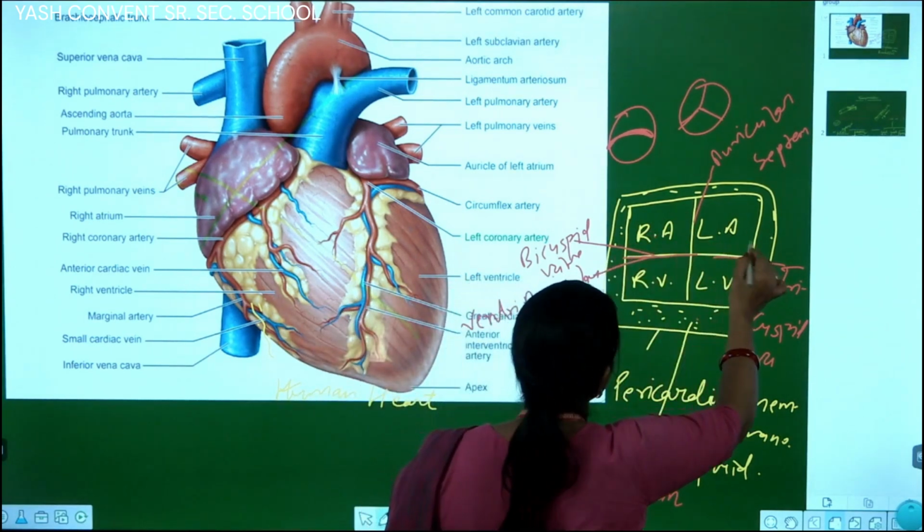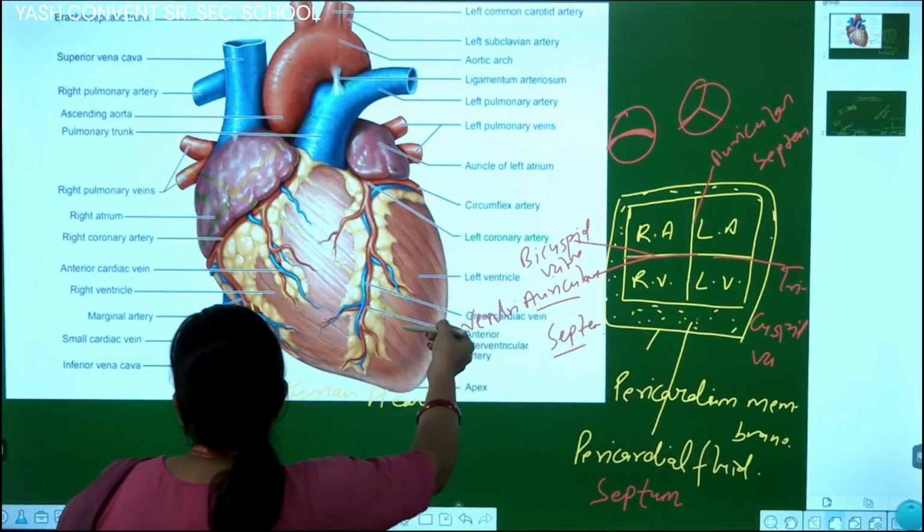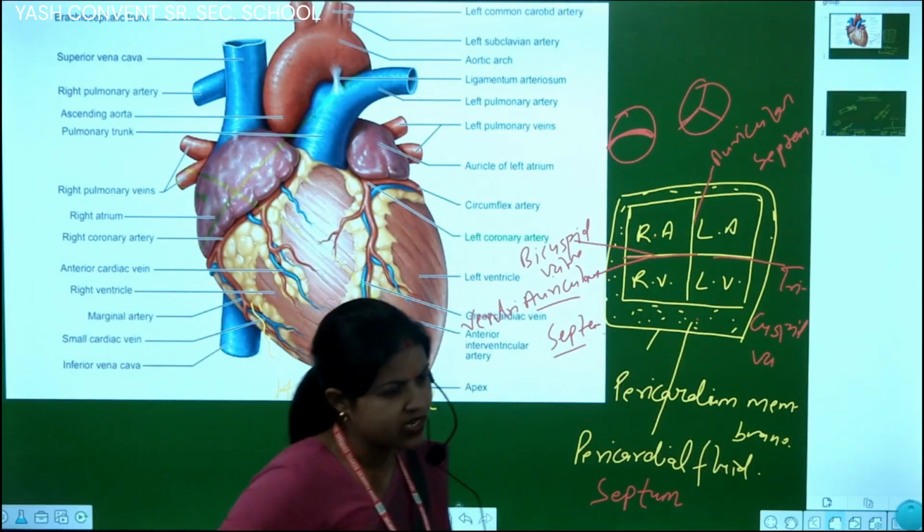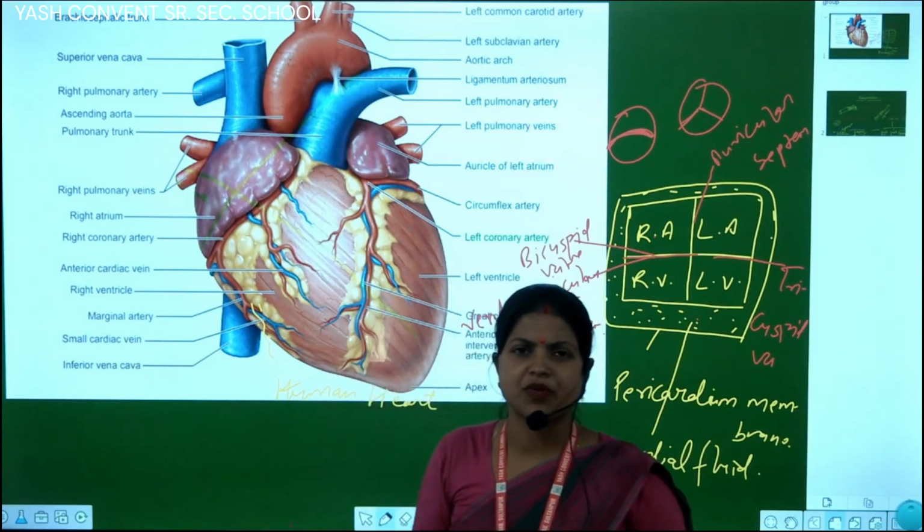And here the superior vena cava and inferior vena cava, many veins are present.